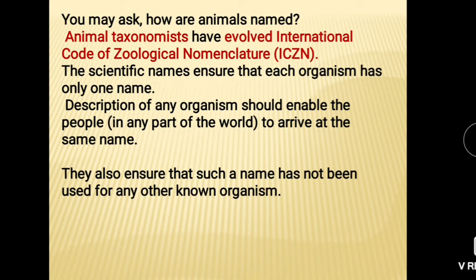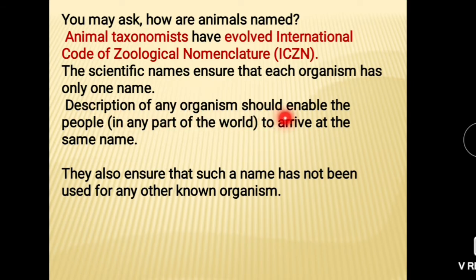For example, mango tree. Its scientific name is Mangifera indica all over the world. In the same manner, second example, human being. Scientific name Homo sapiens, accepted all over the world.